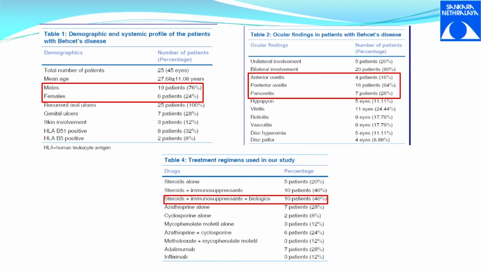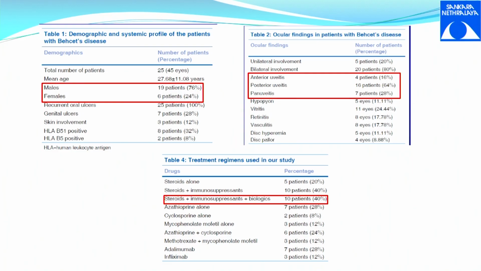and Behcet's is, again, as I said, a panuveitis. Not all panuveitis actually presents as panuveitis to us. In the initial stage, they can present as anterior uveitis alone, then becoming panuveitis, or posterior uveitis alone, then going into panuveitis, or panuveitis itself. So if you see, there are 64% of the patients of Behcet's who presented as posterior uveitis, and it has a male preponderance. And since it is a panuveitis, patients are treated, there are few patients who got treated with steroids and immunosuppressives with biologics.